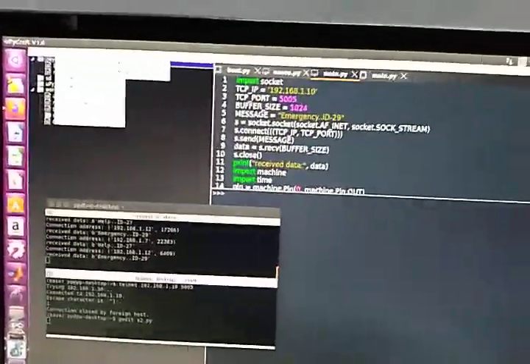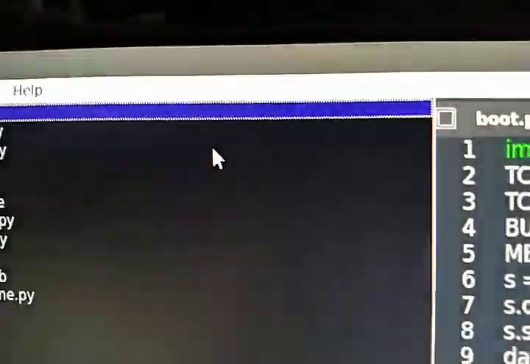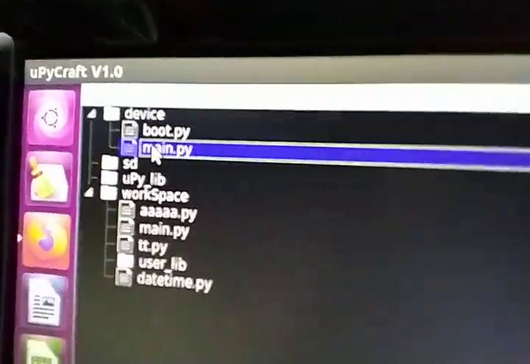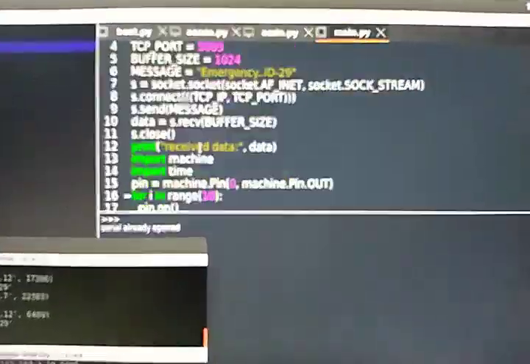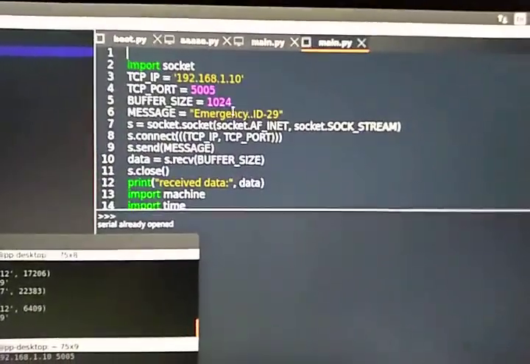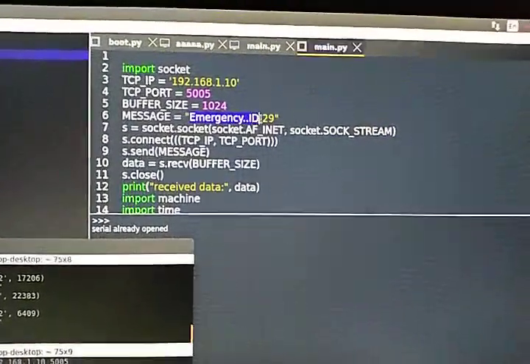So this is my client program. It sends its ID and the type of emergency.